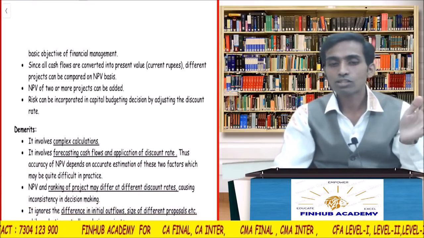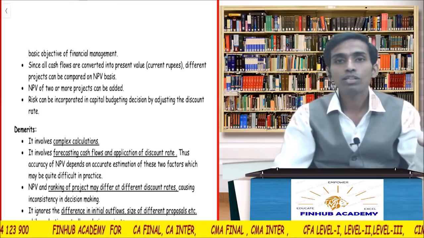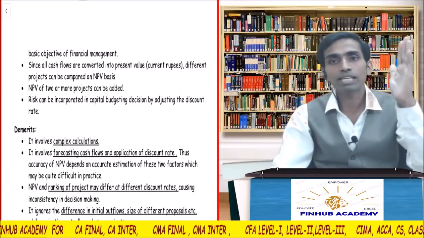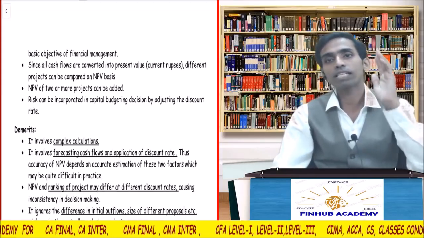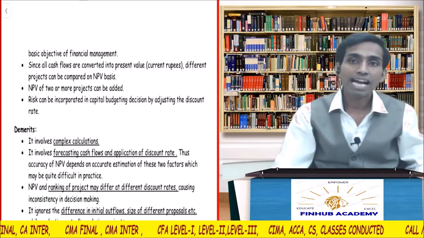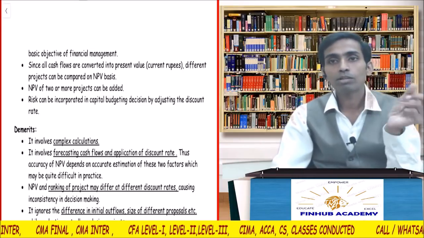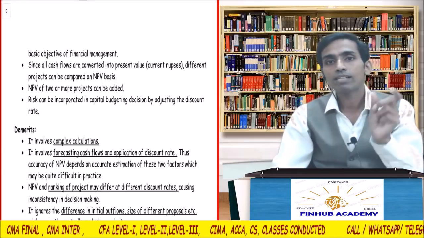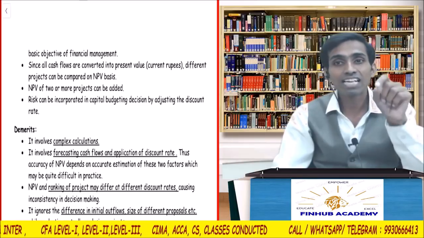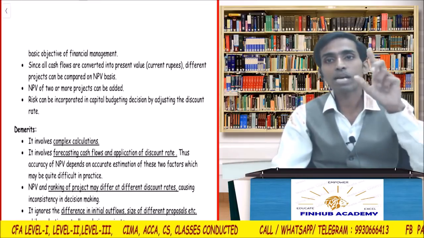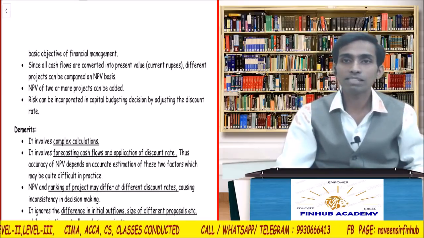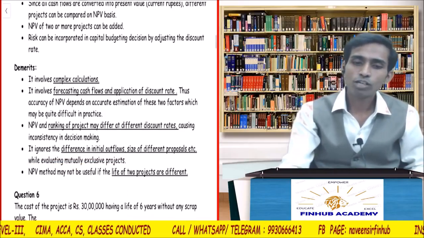Since all the cash flows are converted into present value, current rupee, different projects can be compared. You can calculate NPV for N number of projects and then compare. NPV of 2 or more projects can be added because the unit is the same, because NPV is in rupees. Risk can be incorporated, and this last point, it's a bullet point, but it's the next chapter which we are going to do. The risk can be incorporated in capital budgeting.